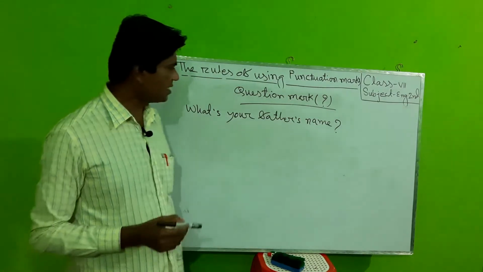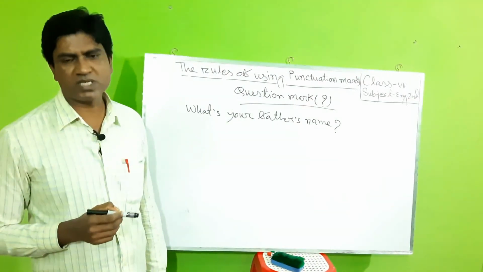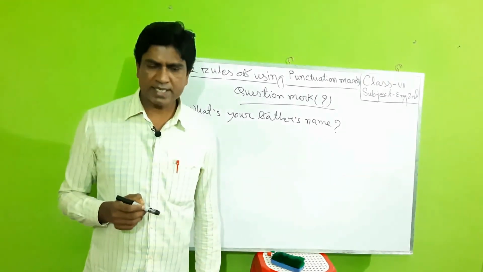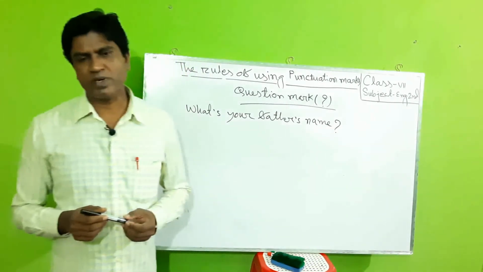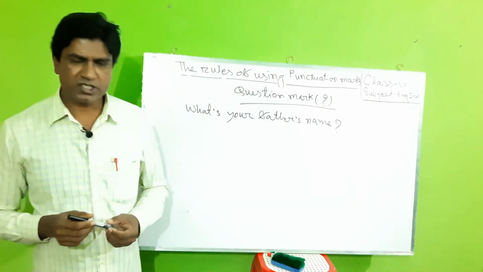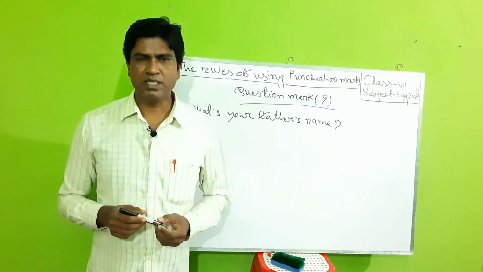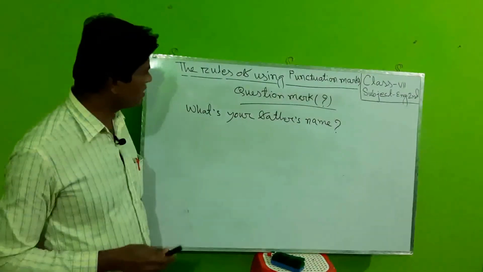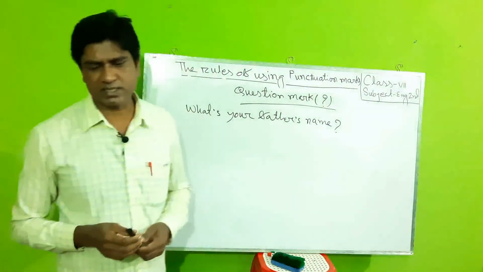This sentence has asked a question to know someone's name. The sentence which asks a question about a person or a thing is called an interrogative sentence. The rule is question mark is used at the end of an interrogative sentence.